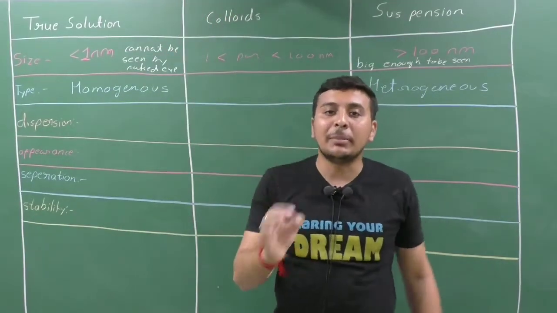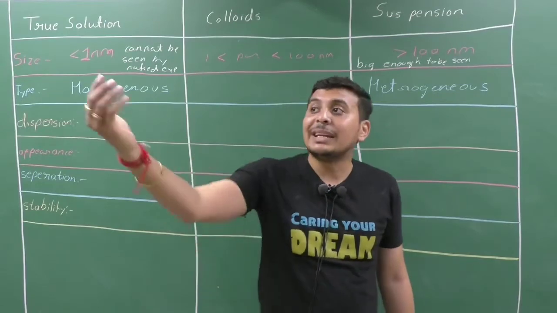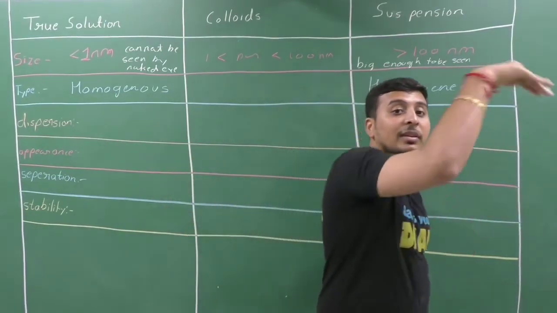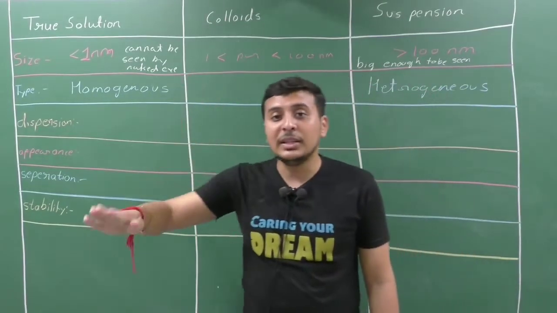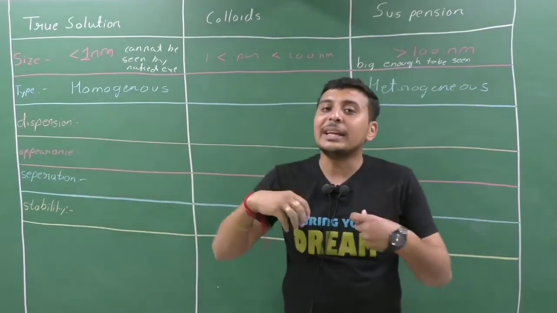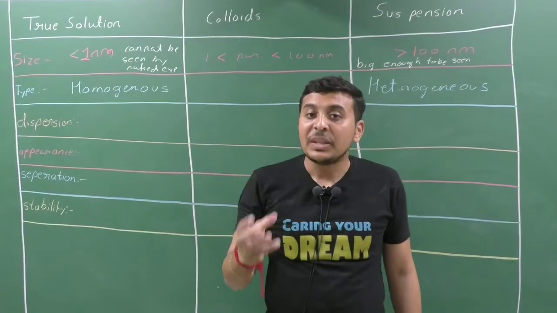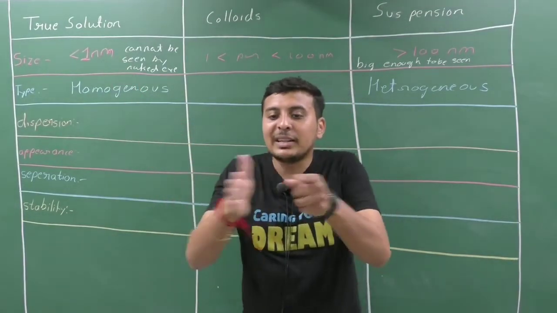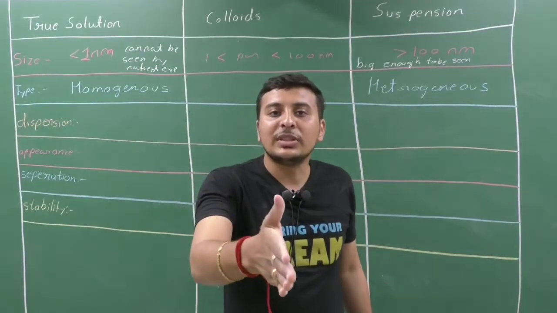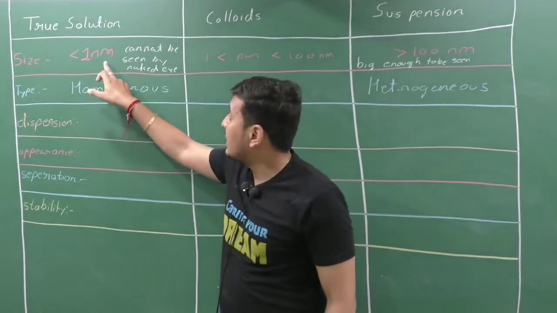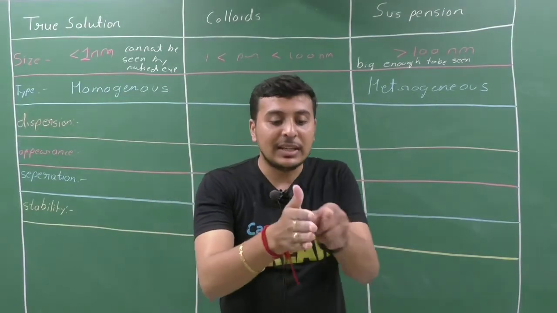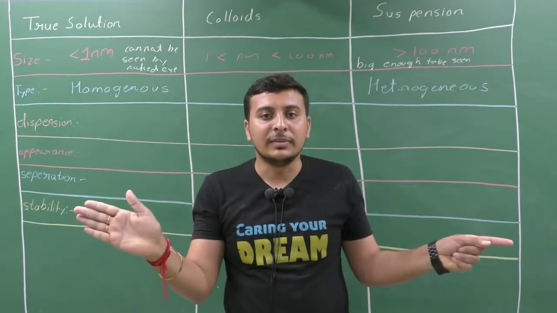The same thing happens when light strikes any particles. Light waves coming from the sun, when they strike any particles, the same thing happens. If the particles are small, then the particles move away and the light goes on in the straight direction.